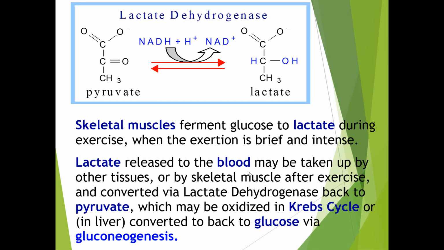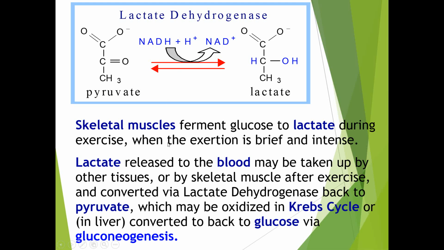So skeletal muscles ferment glucose to lactate during exercise. As we know, when we exercise intensely, the oxygen level in our blood is reduced. In that condition, lactate is produced in our body. When the exercise is brief and intense, the glycolysis end product is lactate. The lactate released into the blood may be taken up by other tissues, or by the skeletal muscle after exercise, and converted by lactate dehydrogenase back to pyruvate. You have to see that this is a two-arrow reaction, so it is a reversible reaction.